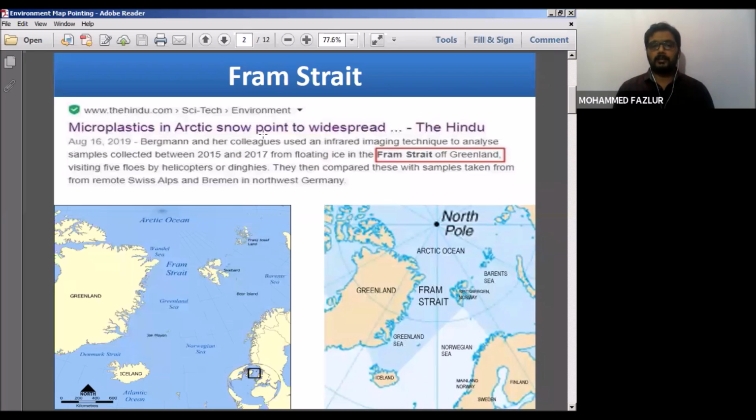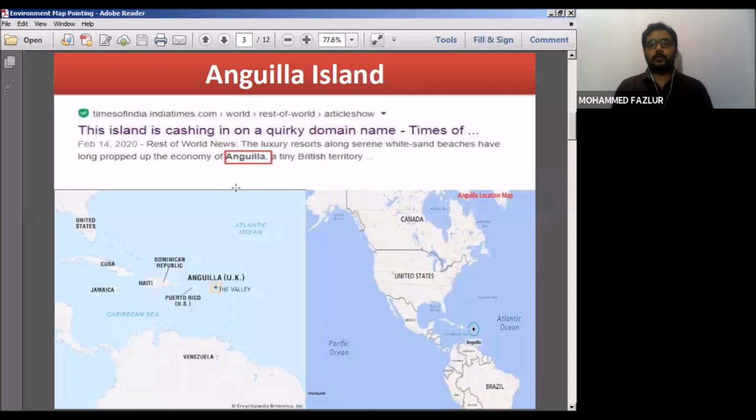So that's the reason. I have picked this from The Hindu and pasted it for the reasons we get to see this Fram Strait in news. So remember why Fram Strait is in news, because of microplastic, I repeat, and Fram Strait is part of the Arctic Ocean region. So I'll go for the next topic, that is Anguilla Island.